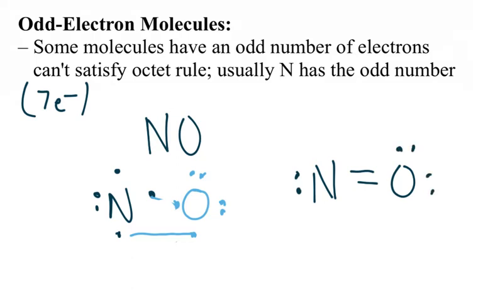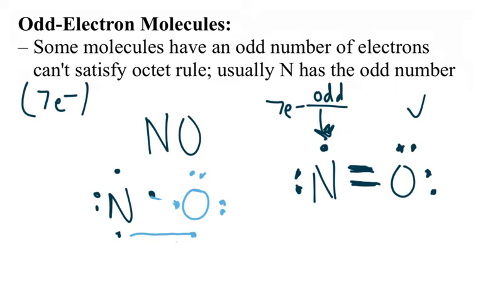And you'll notice as I'm writing this, notice that oxygen is not the exception. It has 1, 2, 3, 4, and then each line, this is 5, 6, 7, 8. So oxygen is fine. It's obeying the octet rule. But look at nitrogen. It has 1, 2, then 3, 4, 5, 6, and here is number 7. There's the odd number. And this actually exists.